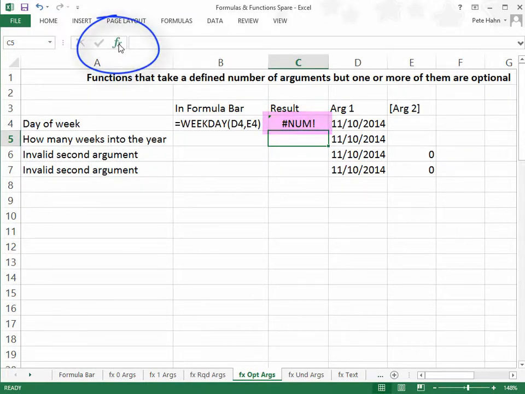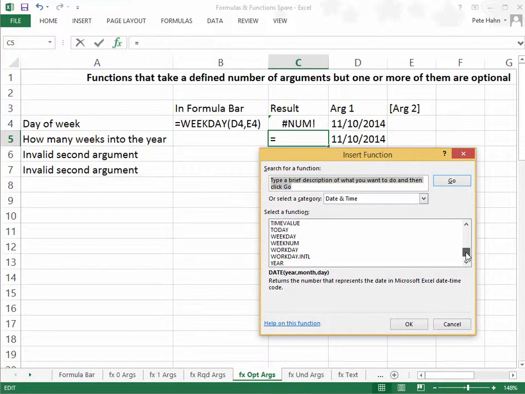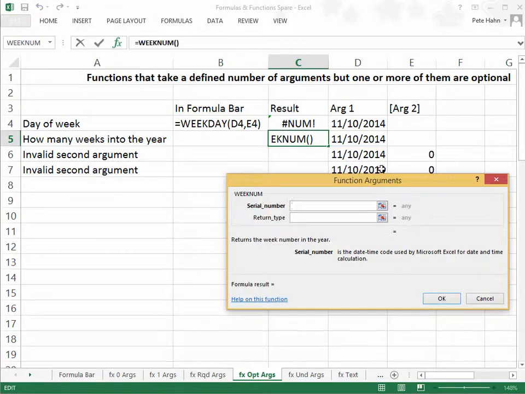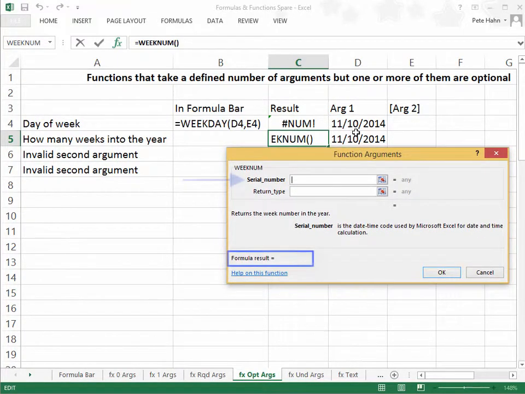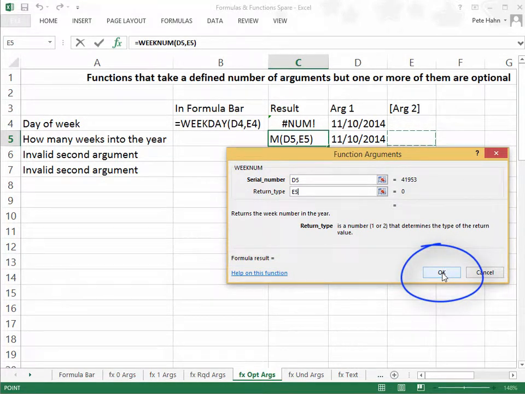Okay, well, let's try the next function. See if we can work this out. Keep your eyes on the formula result this time. Watch as the first argument reference is entered. We immediately get a return value, which vanishes as soon as the second argument reference is entered.